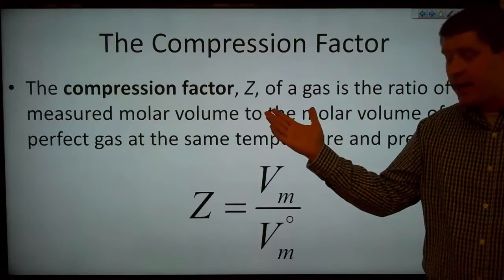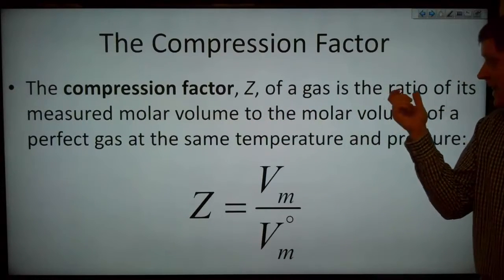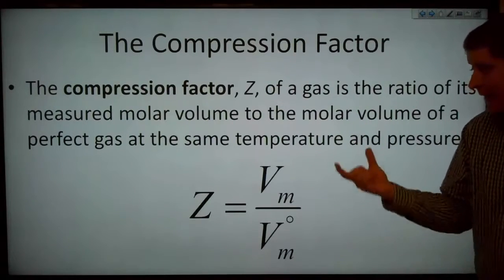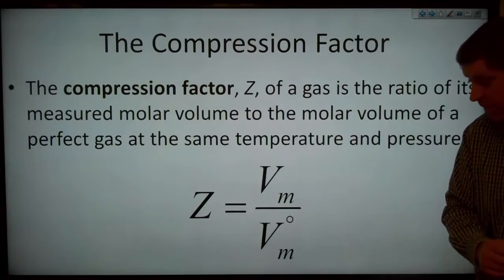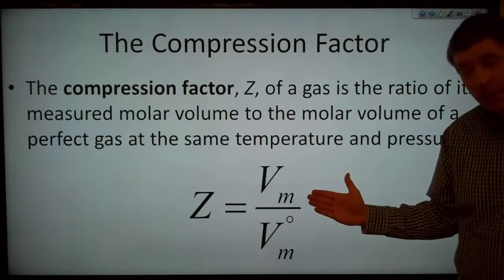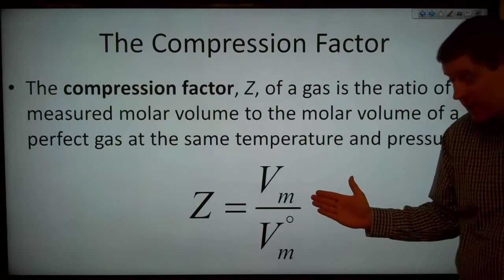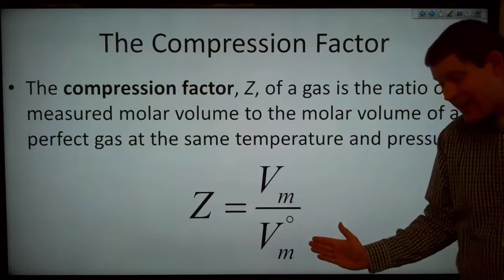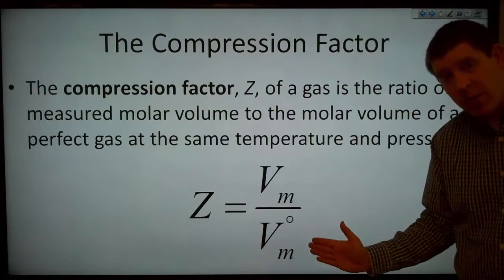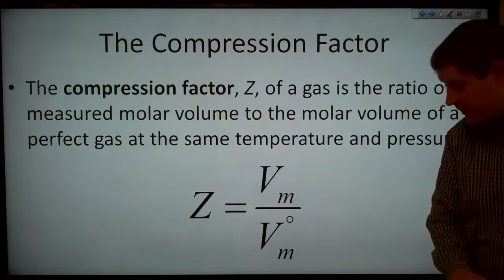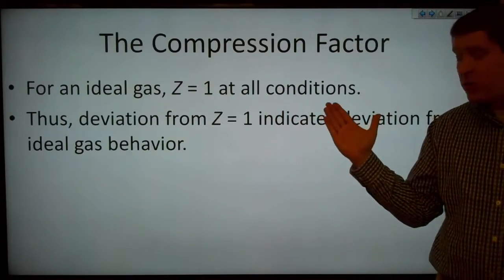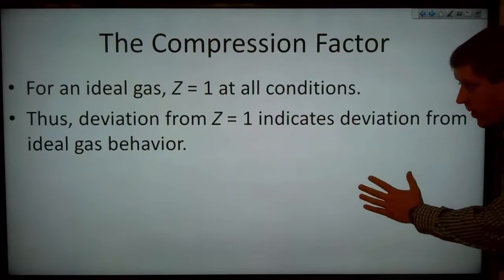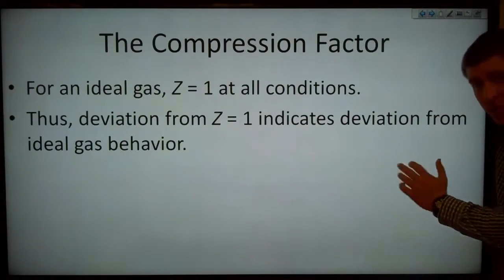So the compression factor, or capital Z, of a gas is the ratio of its measured molar volume to the molar volume of a perfect gas at the same temperature and pressure. So Z is equal to V sub m, the molar volume of our gas as it is, divided by V sub m naught, the molar volume of a perfect gas, or an ideal gas. For an ideal gas, Z is equal to 1 at all conditions. And that means that deviation from Z equals 1 indicates deviation from ideal gas behavior.